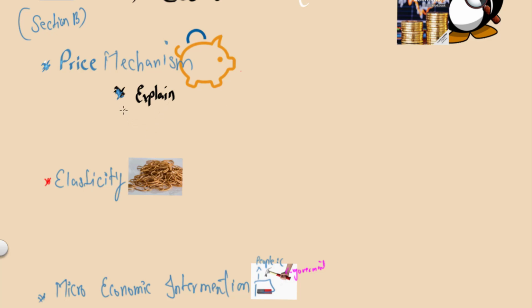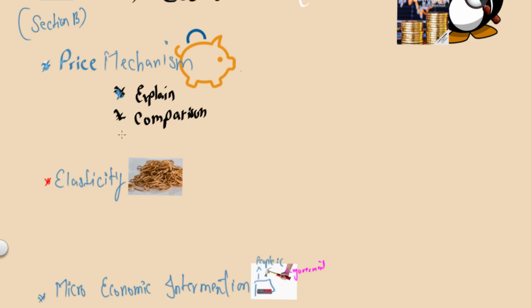The second likely question you get about price mechanism is comparison. For example, the command economy allocates resources, the government allocates resources, and not the price mechanism. How do we compare that with price mechanism? How is their allocation different from the allocation done using price mechanism? Is there any benefit? Is there any loss?